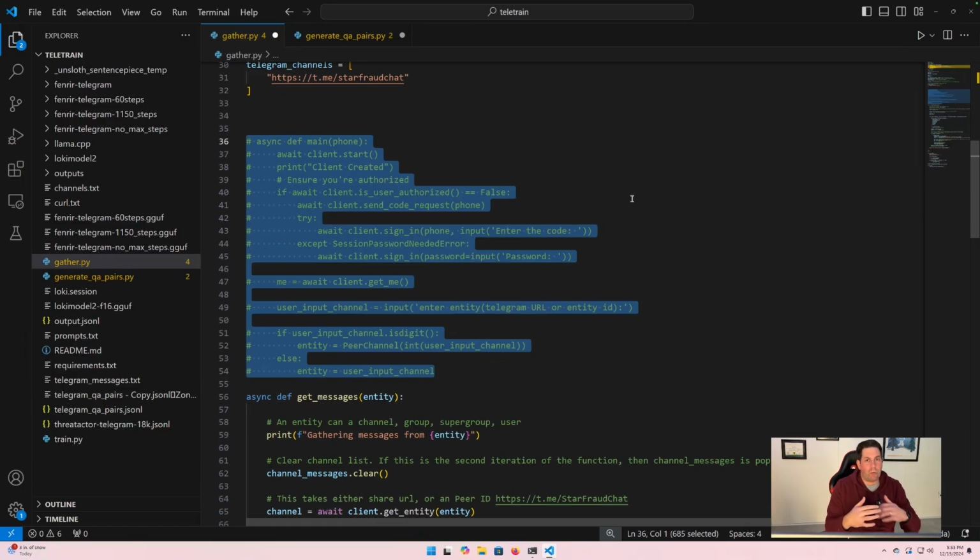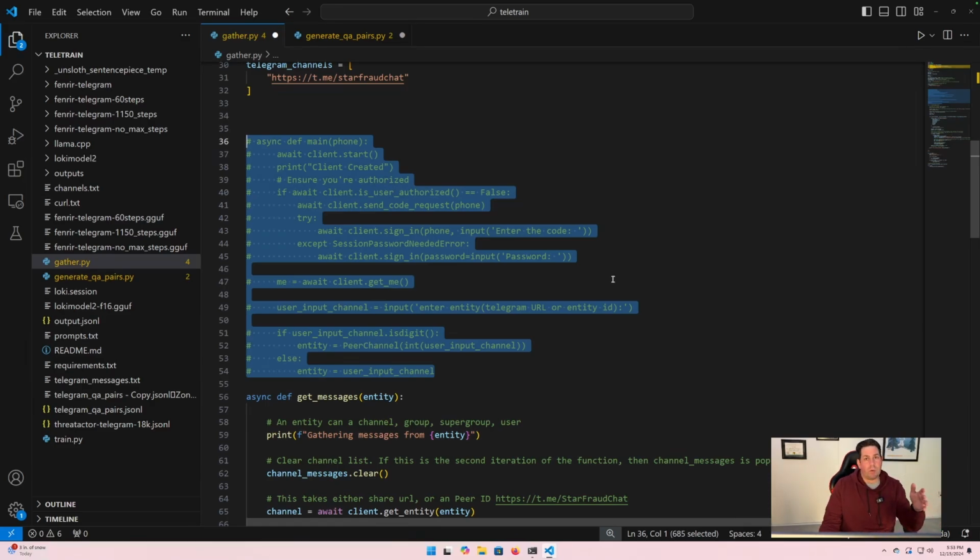It'll start to perform, it's not OAuth, it's very similar to OAuth, the Telegram authentication where it'll ask you for your phone number. It will send a code to your Telegram account in the chat, so it'll actually pop up. You have to enter that code, and then you enter your password. Once you do that, you will then be authenticated to the Telegram API using that application that you registered.